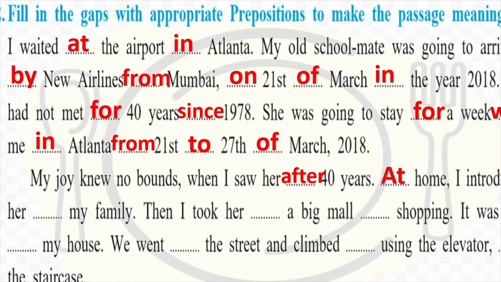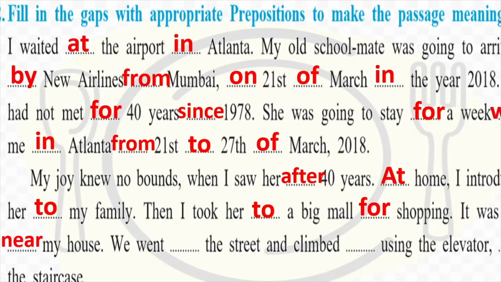At home, I introduced her to my family. Then I took her to a big mall for shopping. It was just near my house.